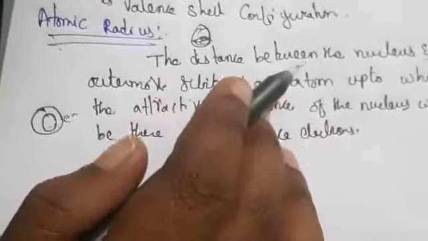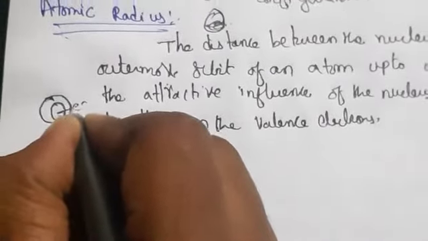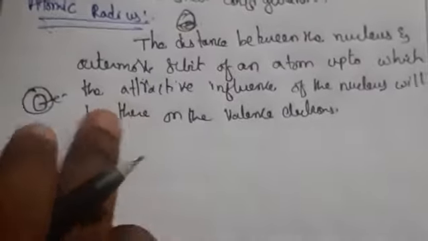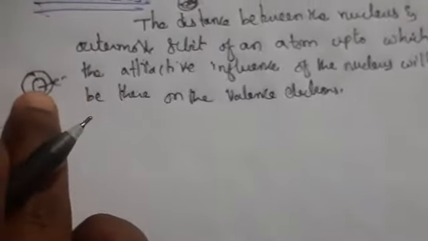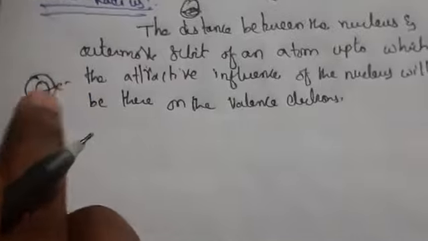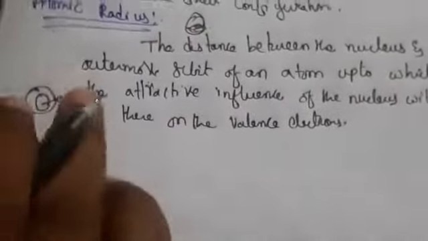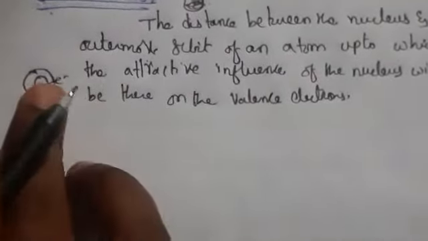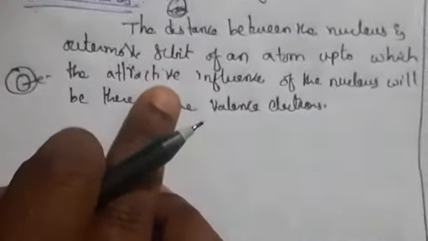What I told you is that the distance between the nucleus and the outermost orbit of an atom is the extent up to which the attractive influence of the nucleus acts on the valence electron, which is the outermost electron. This is determined by the X-ray diffraction method.